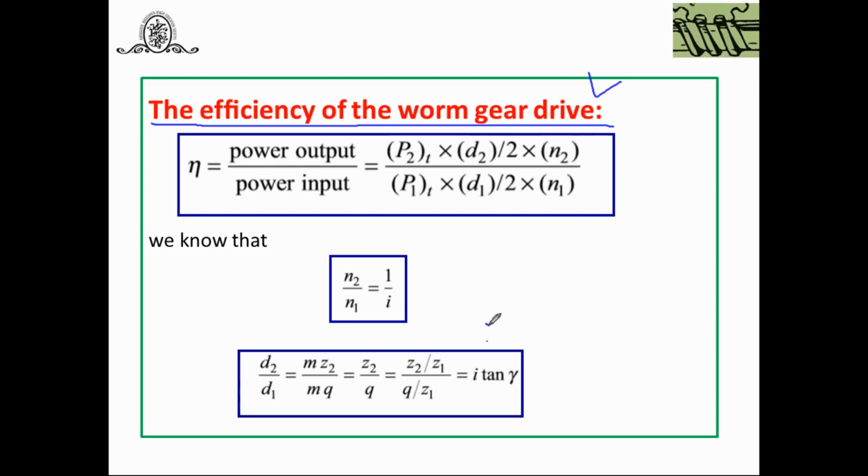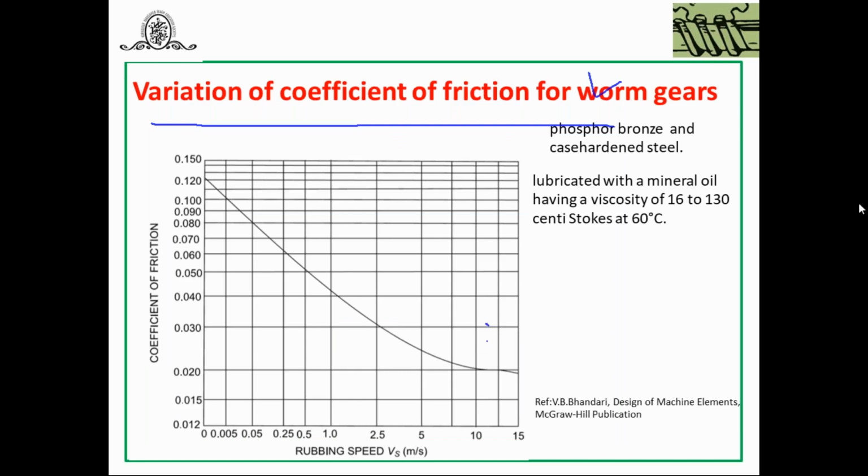I will show the graph once again. As the rubbing velocity increases, the coefficient of friction decreases. Rishabh, as the rubbing speed increases, the coefficient of friction decreases. What would you like to ask?